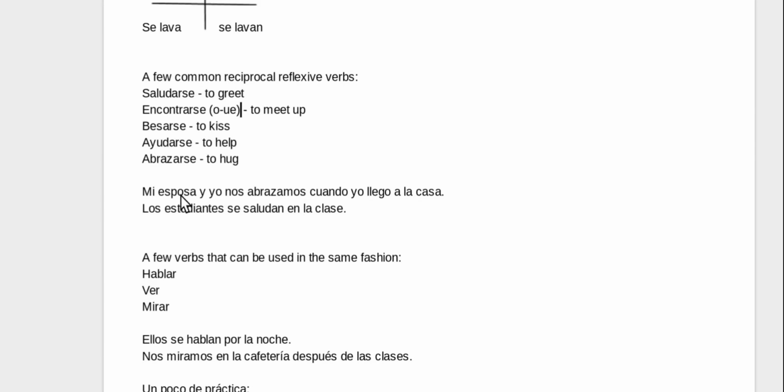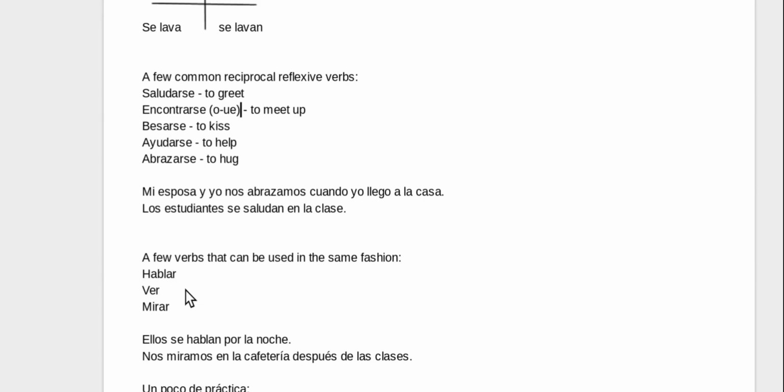So just a couple examples here. We have mi esposa y yo nos abrazamos cuando yo llego a casa. My spouse and I hug each other when I arrive to the house. So this verb right here, nos abrazamos, we're hugging each other. So it's like we're doing the action to each other. That's why it's reciprocal, kind of like we're reciprocating each other's actions. And the other example I give you is los estudiantes se saludan en la clase. So the students greet each other in the class. They're doing that to each other.